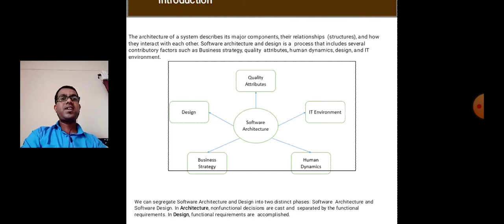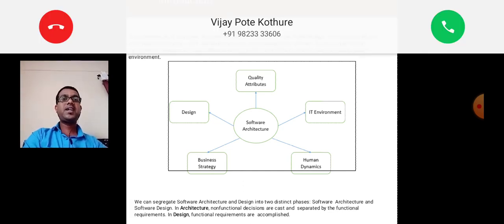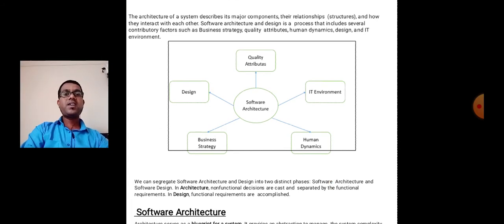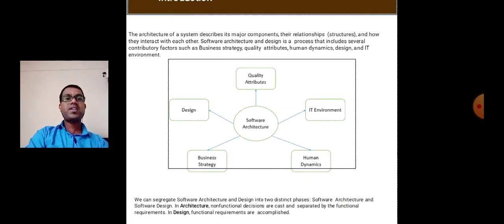The software architecture and design process includes several contributory factors such as business strategy, quality attributes, human dynamics, design and environment.